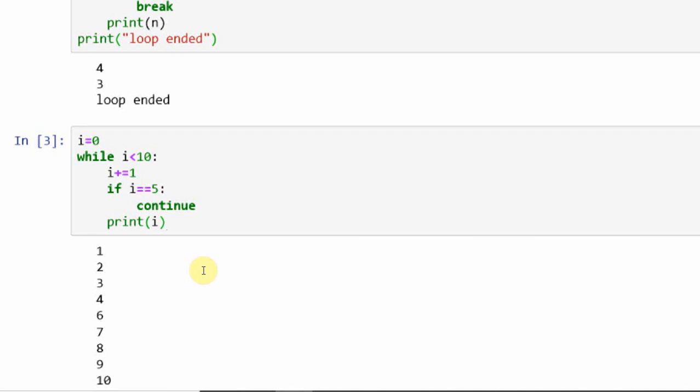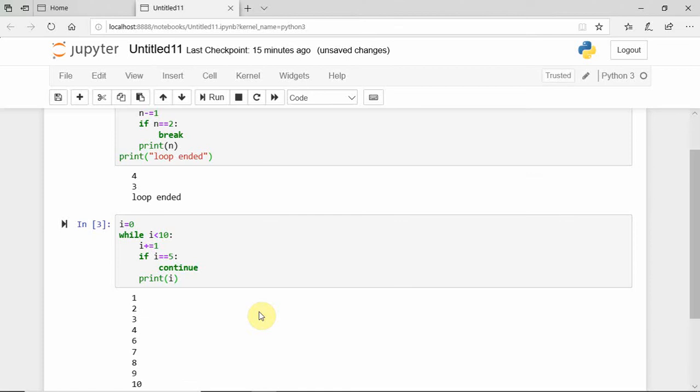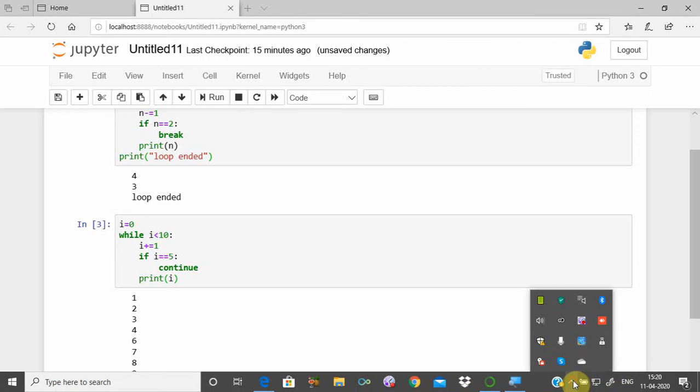Okay, so this is the way of using it. This is the use of the break and continue keywords in the Python language in the while loop. In the next video we will see how to use the break and continue keywords in the for loop.